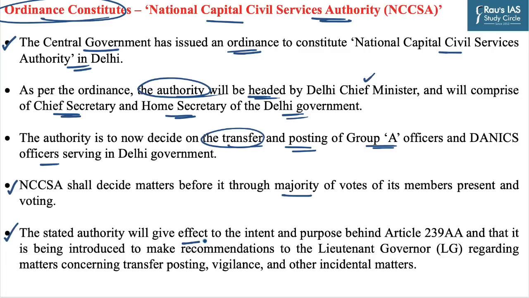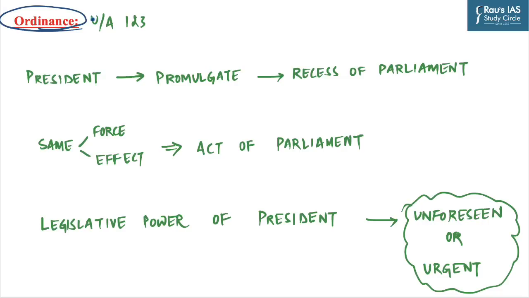This authority will give effect to the intent and purpose behind Article 239AA. It is being introduced to make recommendations to the Lieutenant Governor regarding matters concerning transfers, vigilance and other incidental matters. This was all about the recent ordinance which the central government brought in to take control over the services of officers who are working under the Delhi government. Now we will try to analyze the ordinance in detail.